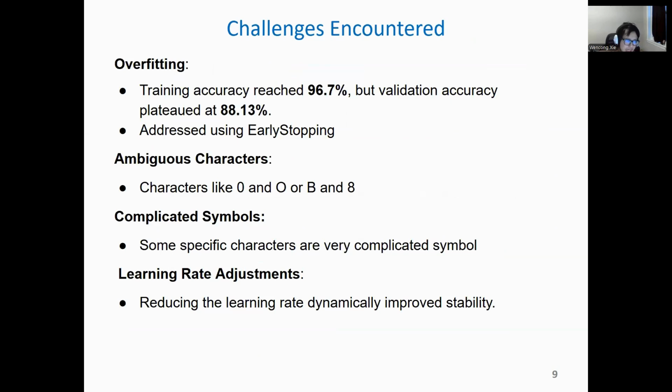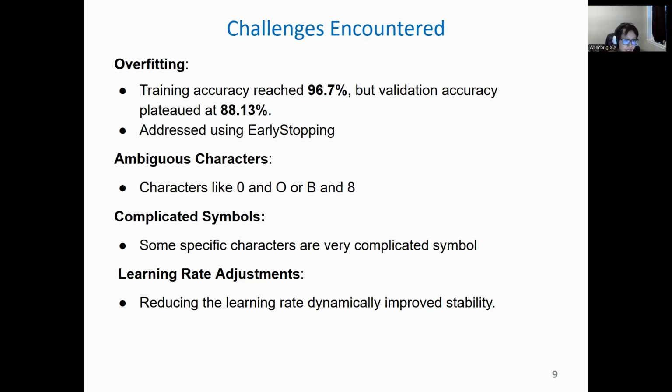And here we go to the challenges encountered. I faced a few challenges. The first one is overfitting. After epoch 10, in some experiments before I implemented this code, the validation accuracy plateaued while training accuracy continued improving. I addressed this by using early stopping and dropout.